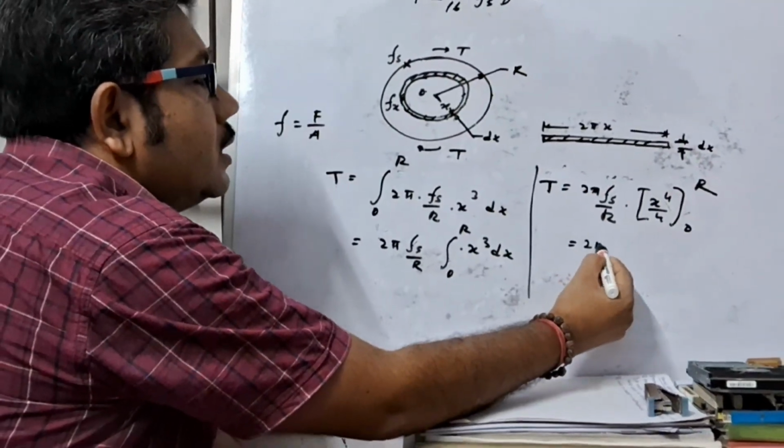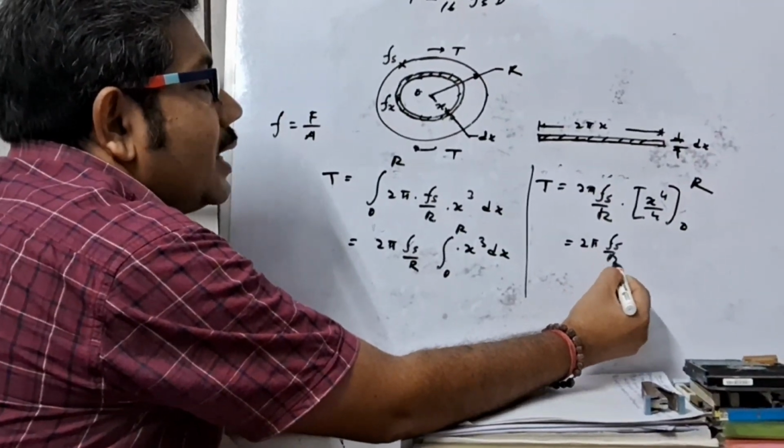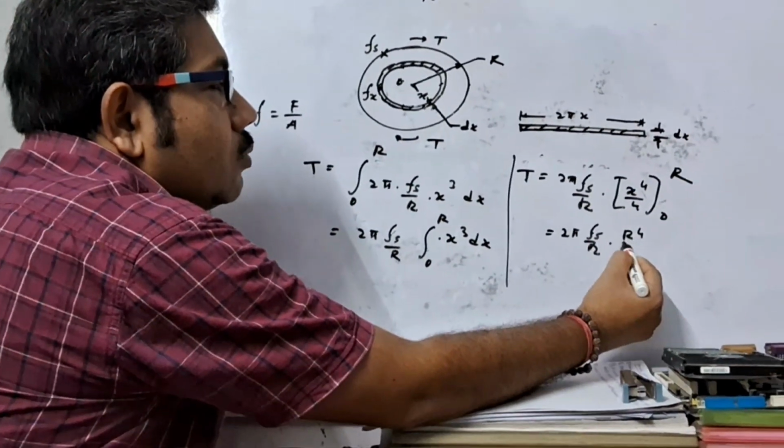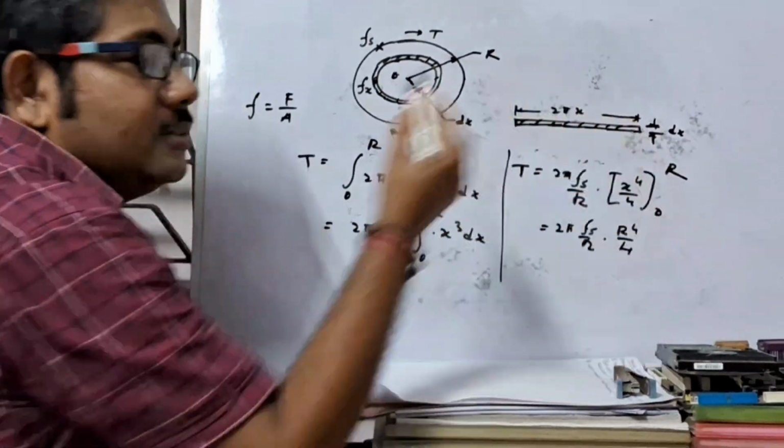Putting the upper limit, this is R to the power 4 by 4, and the lower limit is 0.